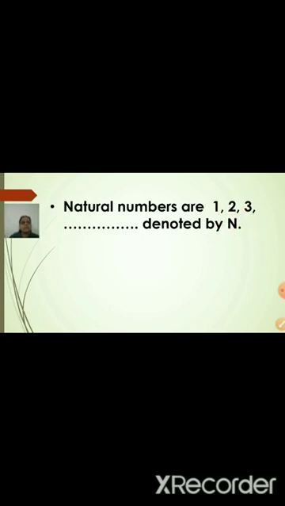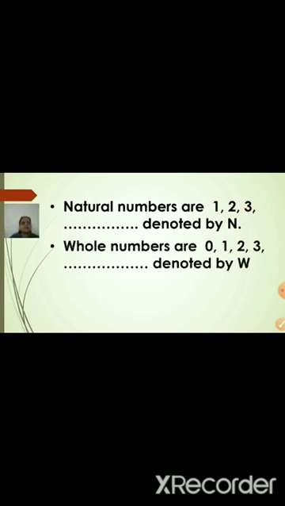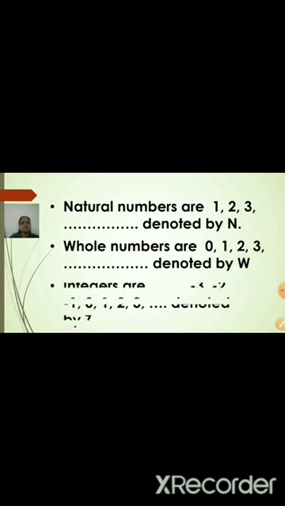Is it correct? Now, the next type of number is nothing but whole numbers. That means in natural numbers, we start from 1, 2, 3. If you add only the number 0, it will become what? A whole number. Yes, so the whole numbers start from 0, 1, 2, 3 and so on, and we will denote whole numbers by W. So this is nothing but a group of whole numbers. Now what is the next group of numbers? The next group of numbers is integers.